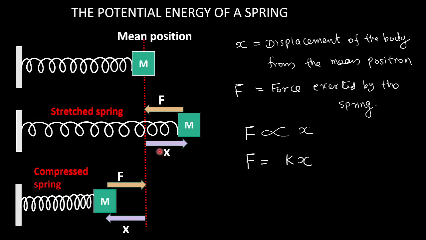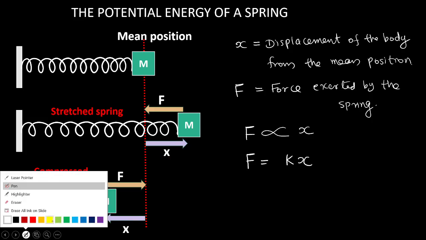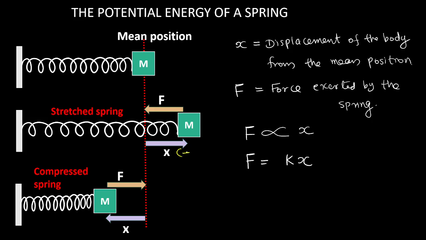Here x is positive. You agree with me? In this diagram, what is the sign of x? Look at this. In this diagram, x is what? Positive. You agree with me? If x is positive, displacement is towards right. But F is negative, because the force is towards left. If it is left side, negative. Understood? So when x is positive, F is negative. F and x have opposite sign, correct? F and displacement have opposite sign.